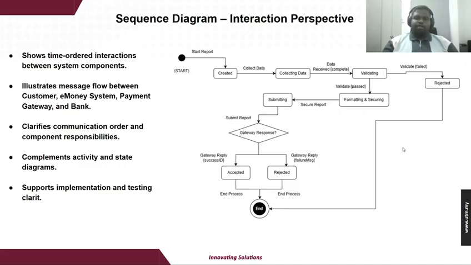If the validation is successful, the system formats and secures the data before submitting it to the external gateway. The gateway then sends the response back to the system. If the gateway response is successful, the process is accepted and completed. However, if the validation fails or the gateway returns a failure message, the process is rejected and ends. Overall, the sequence diagram helps us clearly understand the message flow, the order of communication, and the responsibility of each component, which supports the correct implementation and testing of the system.